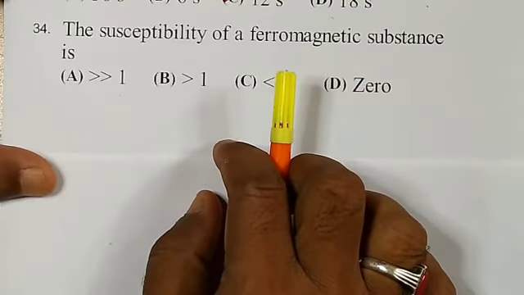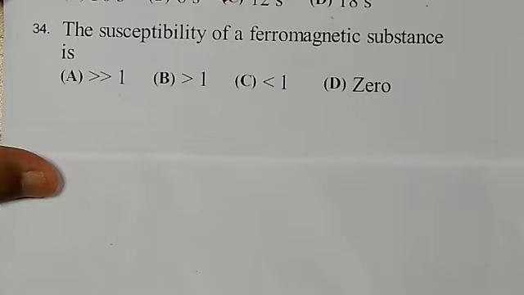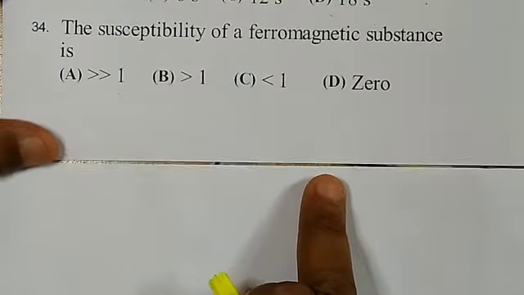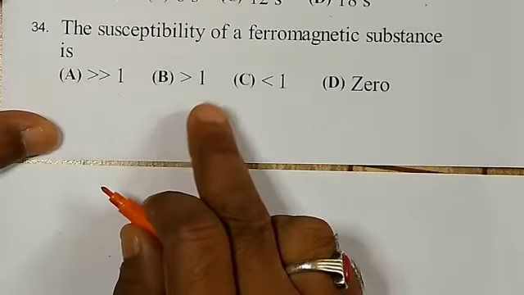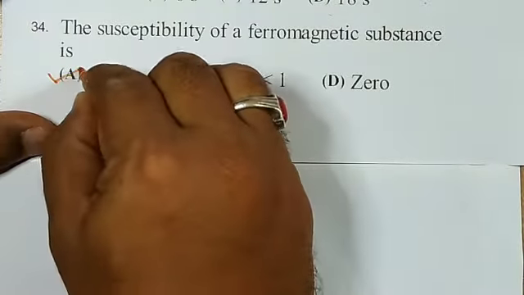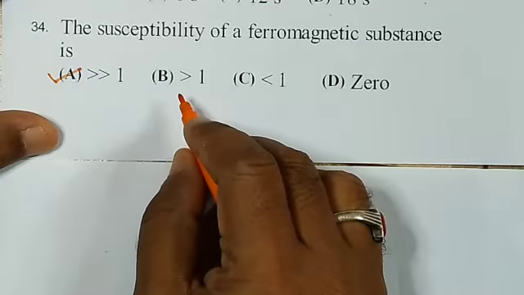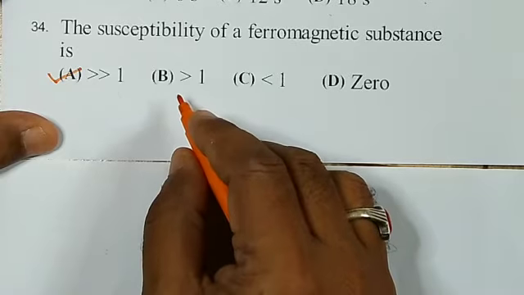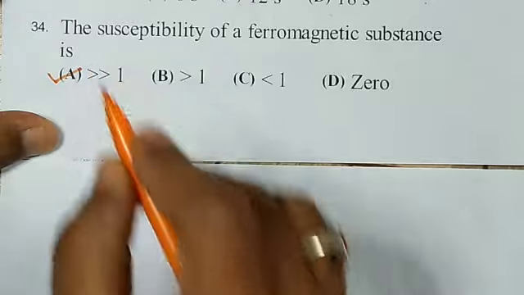Now question number 34. The susceptibility of a ferromagnetic substance is. Here the susceptibility of a ferromagnetic substance is very much greater than 1, because it is strongly attracted in an external magnetic field. Hence we can say it is greater.